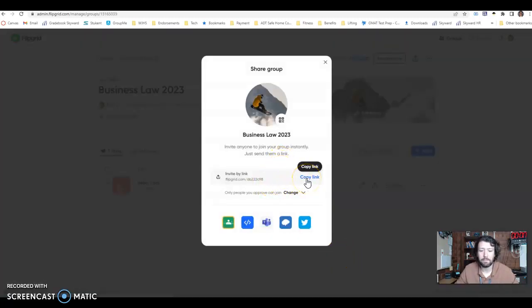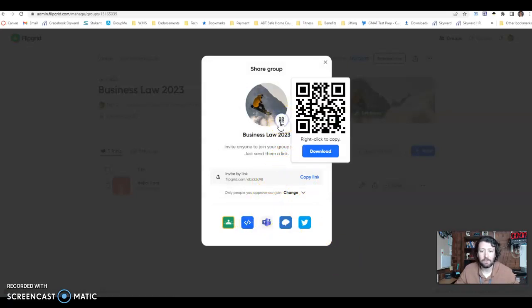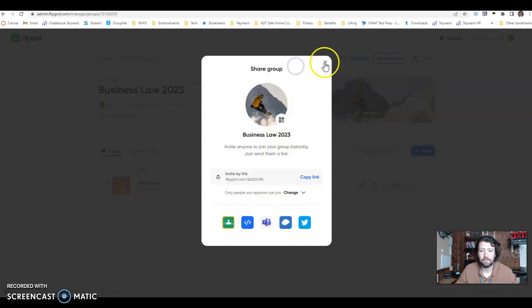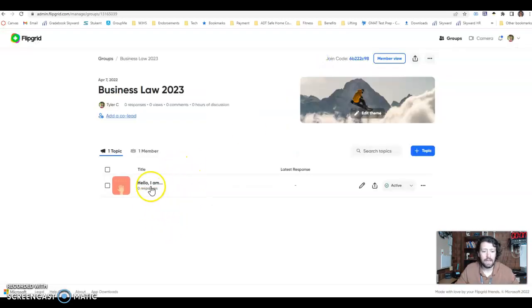So I can copy this link and put it into Canvas. I can embed it if I wanted. I can also do a QR code, right, if I just want my kids to scan it with their phones. Very intuitive. And then there's this automatic one that's just called the Hello, I Am.